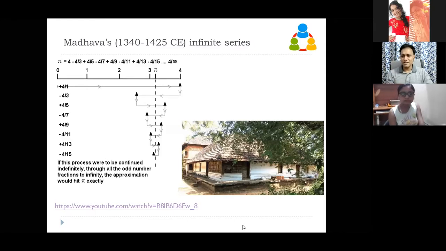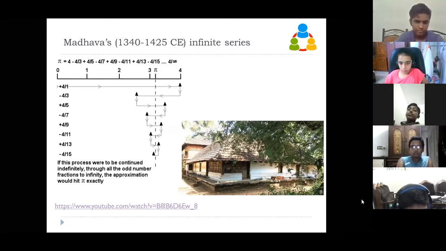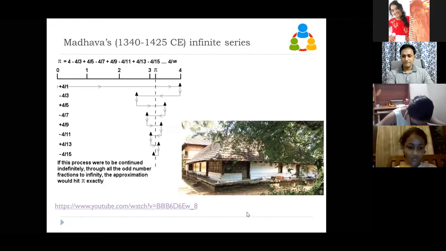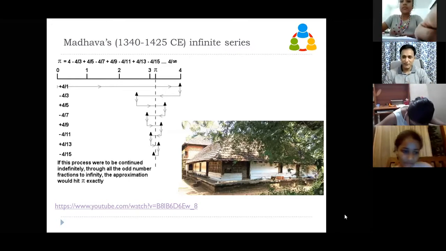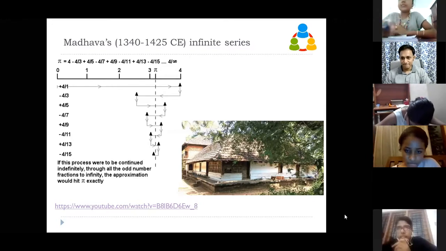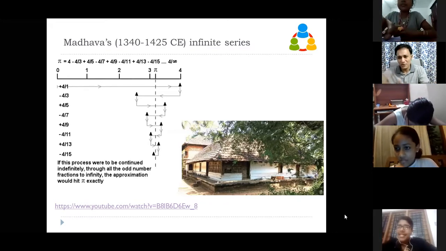Why do you think accuracy of pi is important? Up to 4 or 5 decimals it was known before him also, but he started finding out much after that. Why is it important? To find the area of a circle. But for the area of a circle, if you get an approximate figure, it's fine. It's 2 or 3 decimals, if you know 3 or 4 decimals.